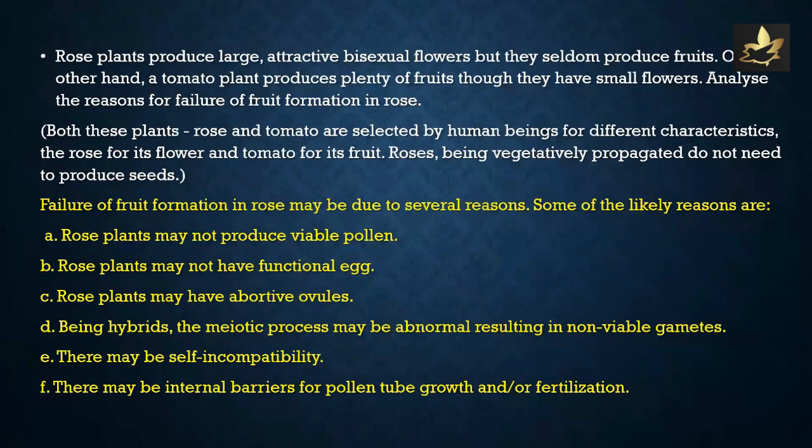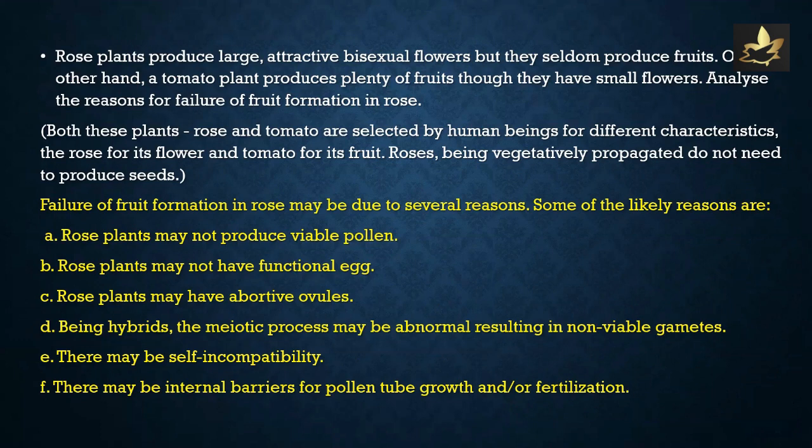Rose plants produce large, attractive bisexual flowers, but they seldom produce fruits. On the other hand, a tomato plant produces plenty of fruits, though they have small flowers. Analyze the reasons for failure of fruit formation in rose. Please note, both these plants, rose and tomato, are selected by human beings for different characteristics: the rose for its flower and tomato for its fruit. Roses, being vegetatively propagated, do not need to produce seeds.